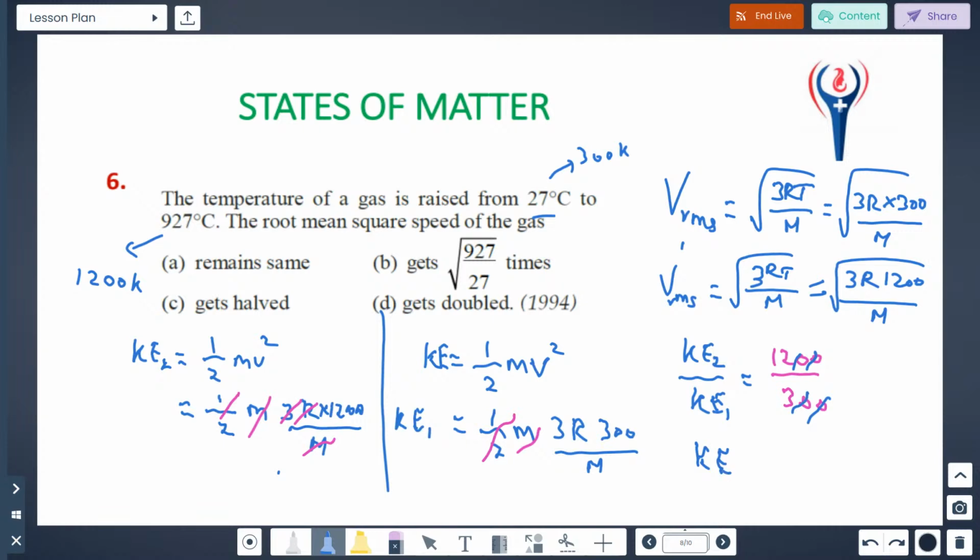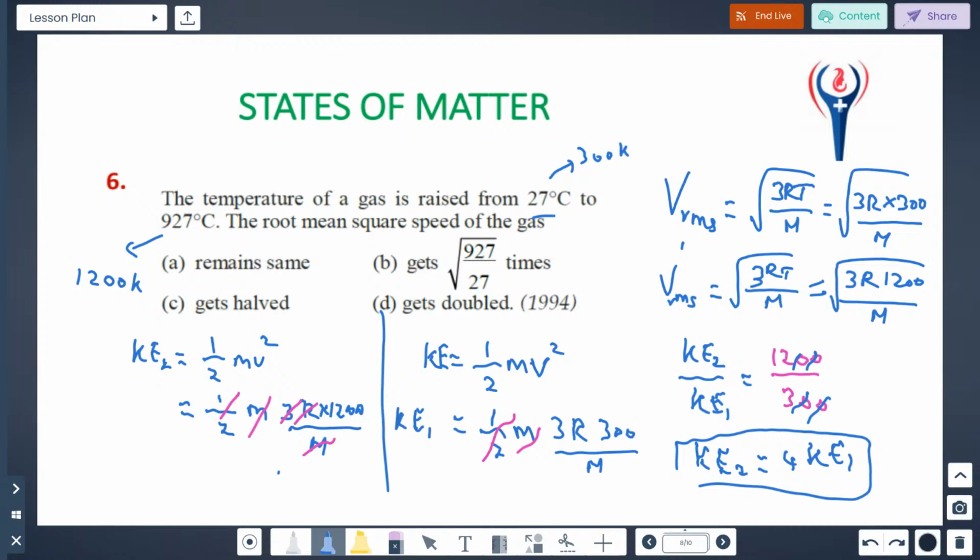So the answer will be 4, no? KE2 is 4 times KE1. Understood? So the option in this case, the half remains the same, and it gets 4 times.